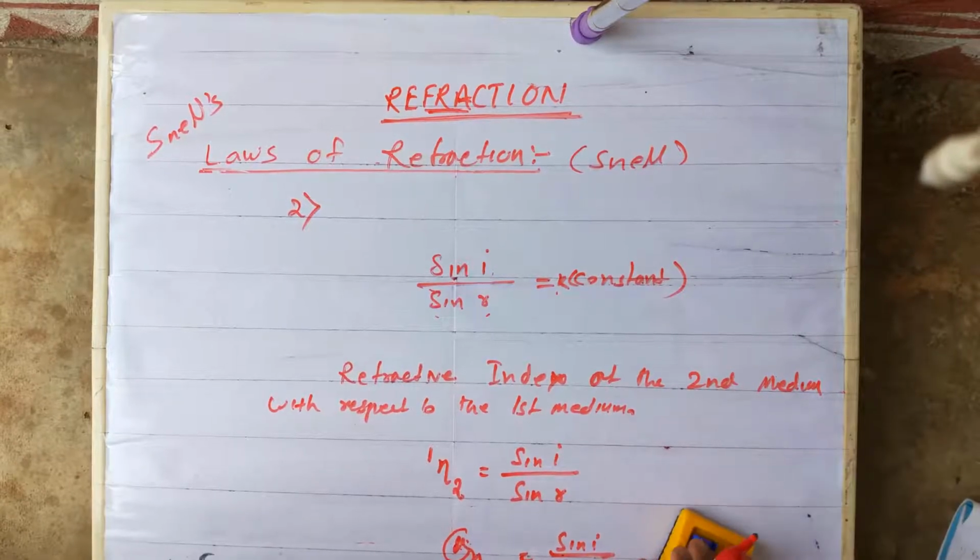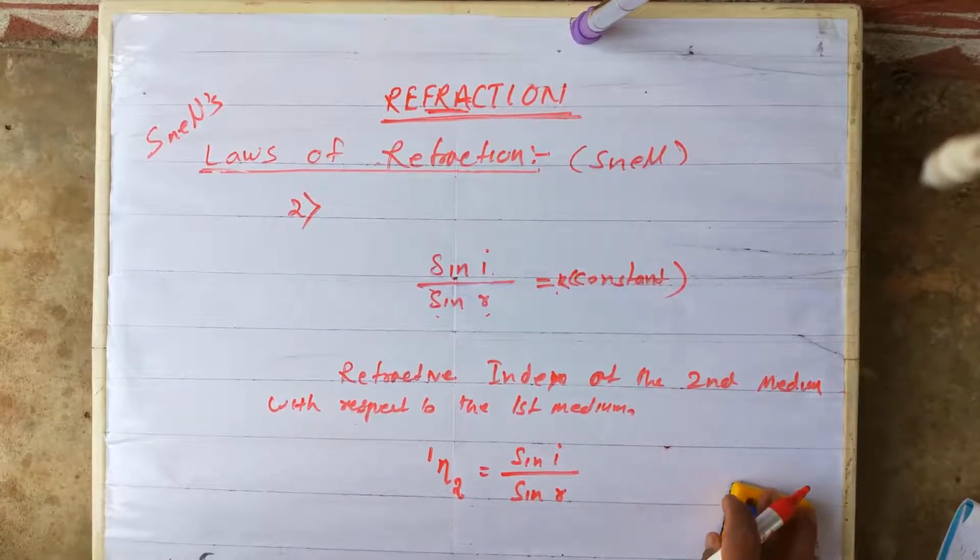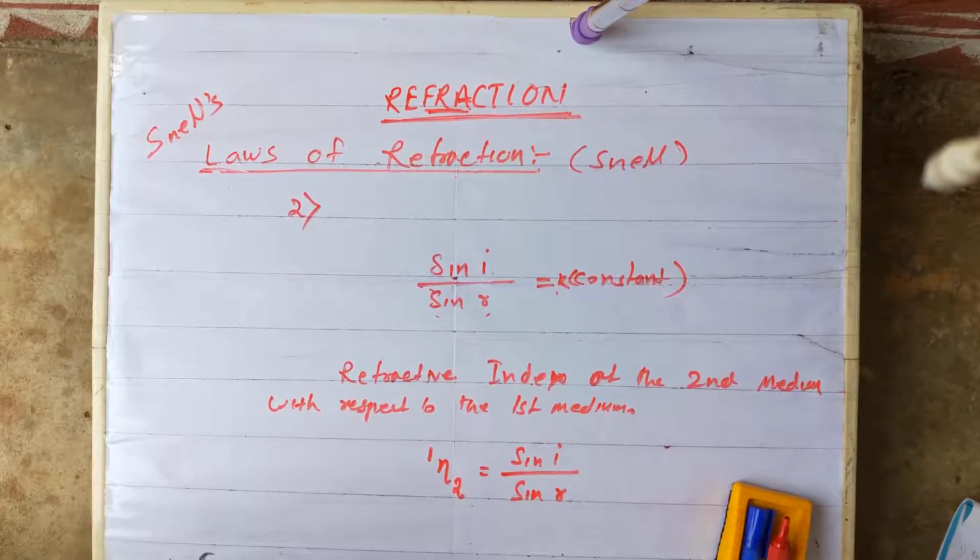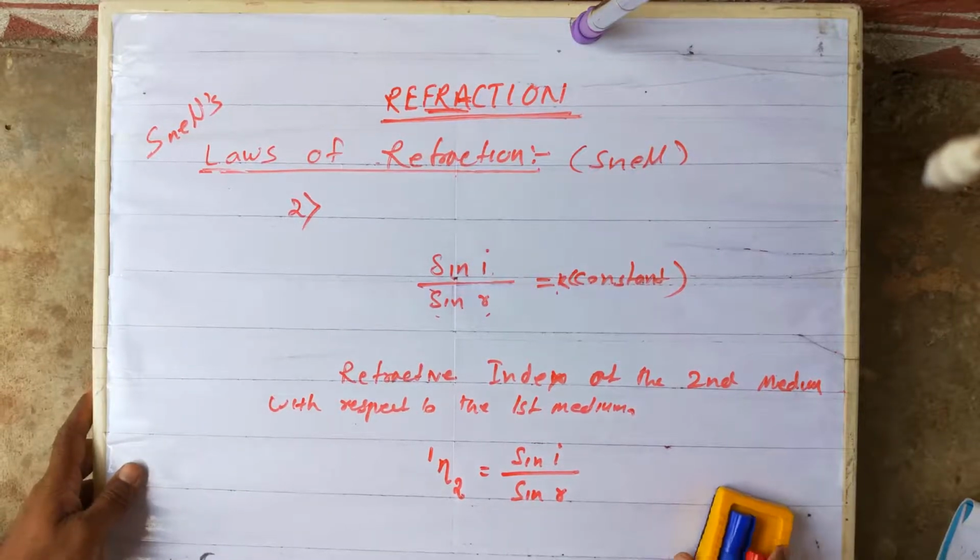Okay, this is called the refractive index. So you can write the definition of refractive index now. There are many definitions of refractive index depending upon different situations. The first, refractive index in terms of incident angle and refracted angle: the refractive index of a medium can be defined as the ratio between the sine of the angle of incidence to the sine of the angle of refraction. I hope I am clear.